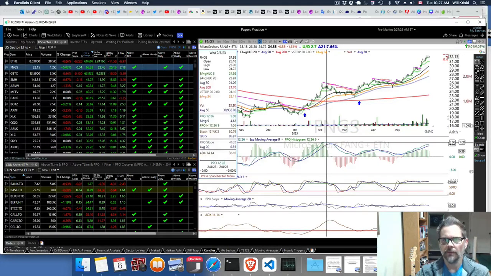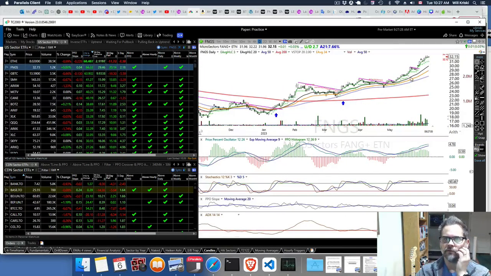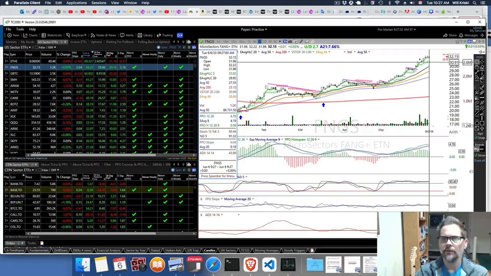Fairly extended. We're up close to the previous high of the price percent oscillator. But you're still green volatility stops, quite a bit above the 80 MA and the 50. So if you're not in right now, you might want to wait for a pullback and then a sign like this after this pullback that we're going to start heading up. So when we get either back closer to the 50 or other moving averages, that might be a better entry point. Because you have to look at, when you buy, where's your stop? And that could be the volatility stop, so that lowers your risk.